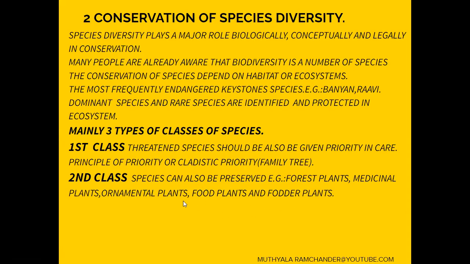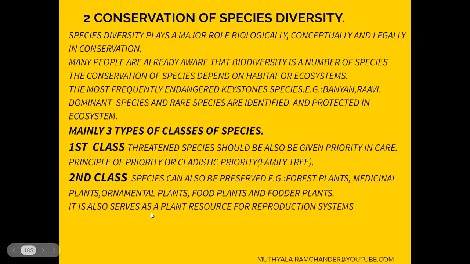If all these plants are important for human life, if we protect forest plants, medicinal plants, ornamental plants, food plants, and fodder plants, they are preserved and conserved for a long time in species diversity conservation. It also serves as a plant resource for the reproduction system. If we protect the above second class type of plants, we help the reproduction system of plants. And the third class